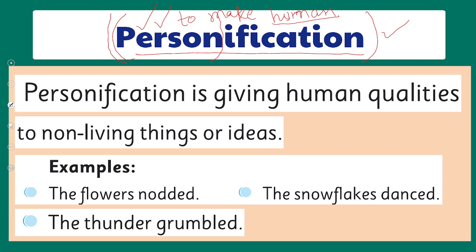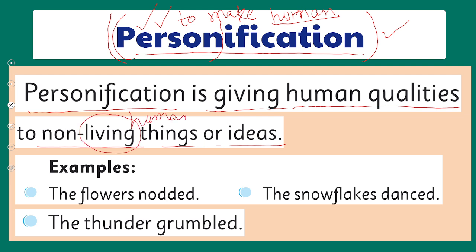So let's read the definition. Personification is giving human qualities to non-living things or ideas. Sorry, it has to be non-human things, not just non-living things. We can give the qualities of a person to things like a tree or any animal as well. So personification is giving human qualities to non-human things, and among non-human things, both living and non-living are considered.